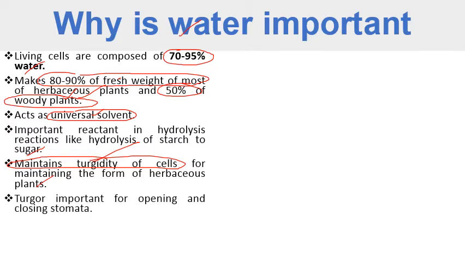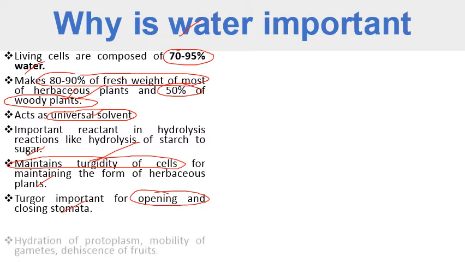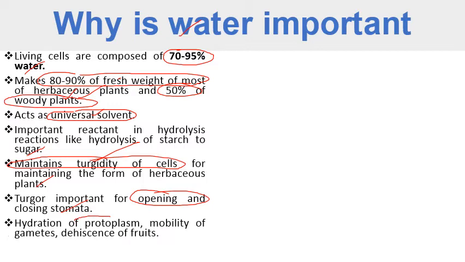And turgor is important for opening and closing of stomata, that involves gas exchange. So this is a very important event that is also done with the help of water. Then hydration of protoplasm, mobility of gametes, dehiscence of fruits. These are various important events which occur in plants because of water.